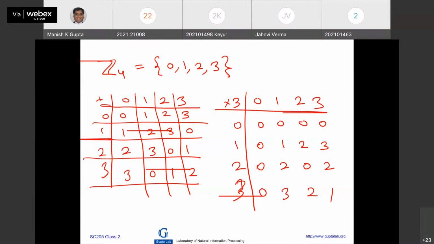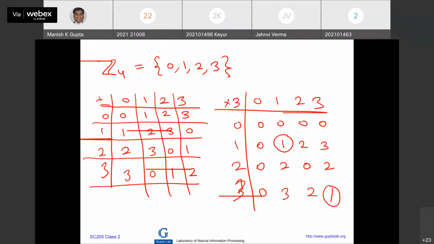What about multiplication? Let us circle the multiplicative identity. This is there and this is there. So 1 is inverse of itself and 3 is inverse of itself. So 1 and 3 have an inverse. What about 2? So it is not a field. Now there is a big problem, brother. So we need to do something.